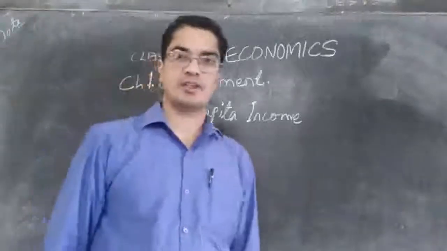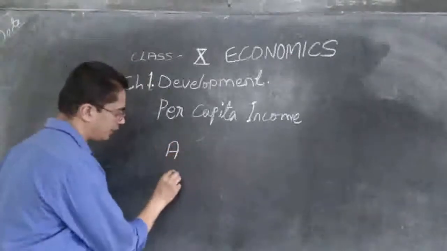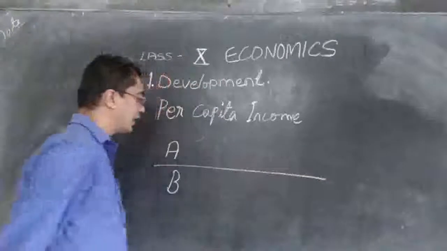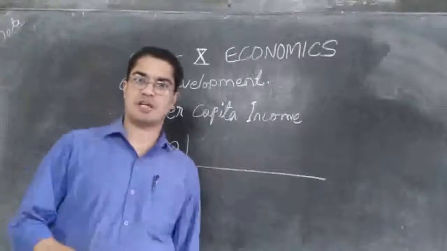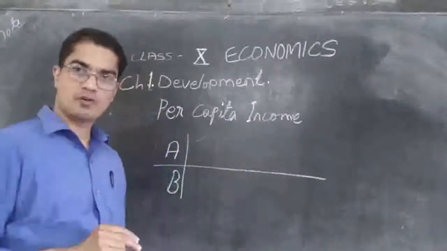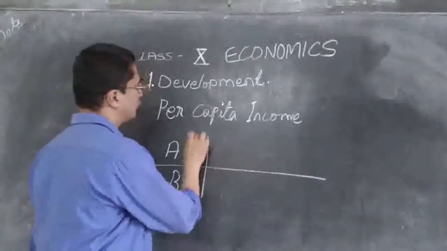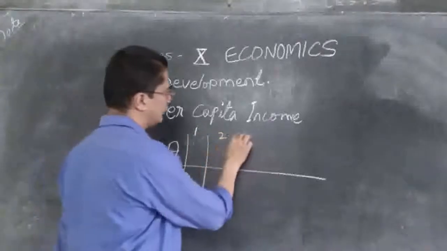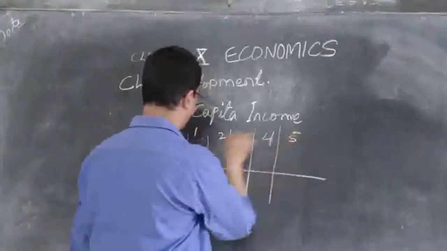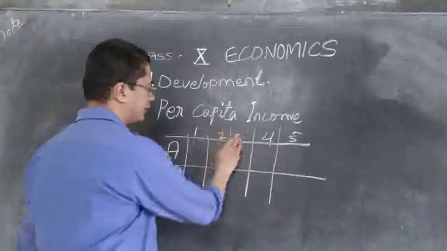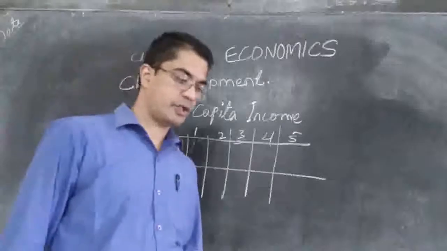So two countries we have. Let us say country A and B. And let's say there are 5 people, just to make it easy for us to calculate. So in that country only 5 people are there. People 1, 2, 3, 4, 5. So only 5 people are living in that country. And let's see they are getting the income.